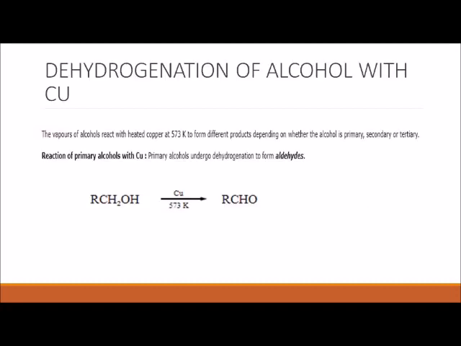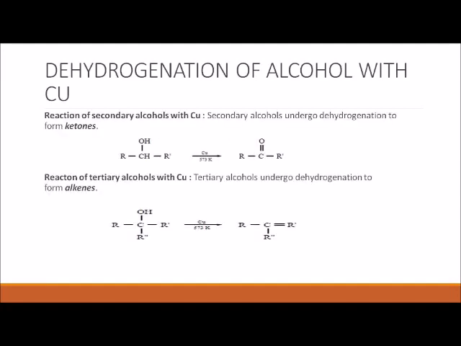Dehydrogenation of alcohol with copper. The vapors of the alcohols react with heated copper at 573 Kelvin to form different products depending upon whether the alcohol is primary, secondary or tertiary. When primary alcohols undergo dehydrogenation with copper at 573 Kelvin, they are converted into aldehyde. The temperature is very important here. Similarly, secondary alcohols undergo dehydrogenation to form ketones, and tertiary alcohols undergo dehydration to form alkenes.